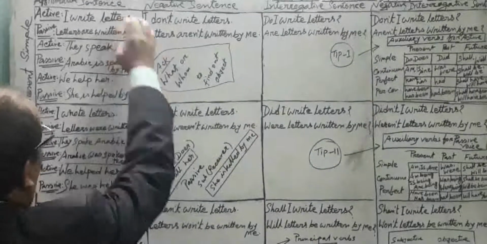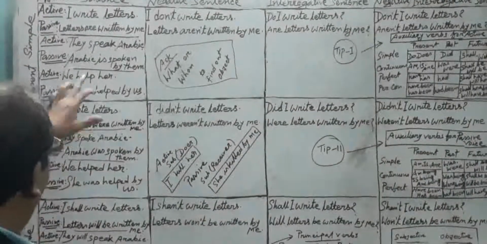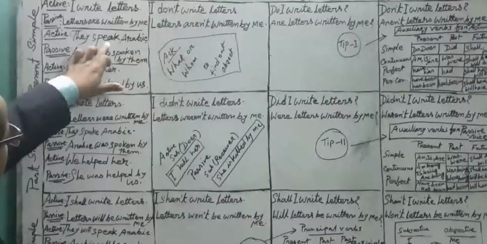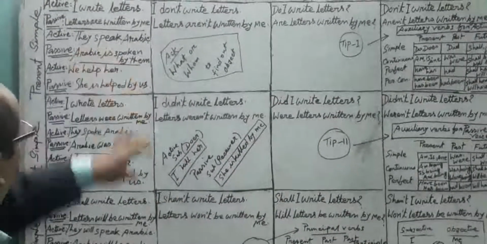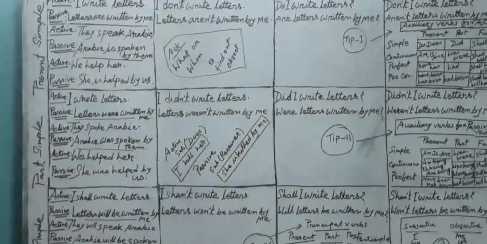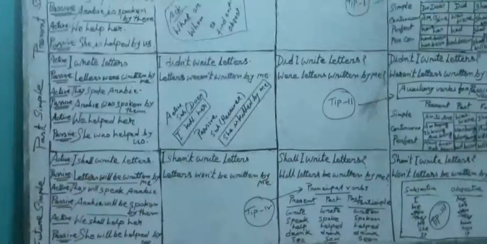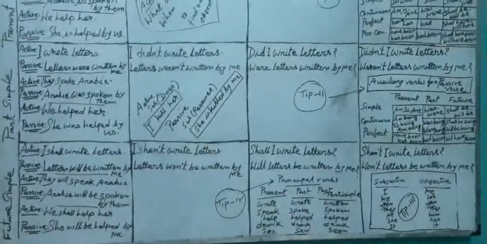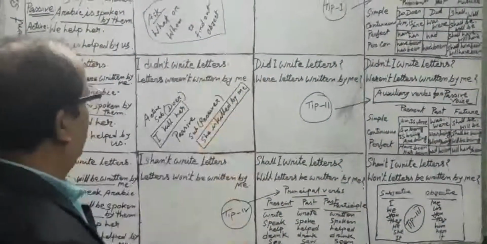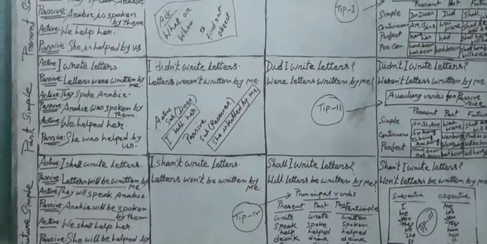Letters. So here letters is the object. Or they speak. What do they speak? If you ask, the answer is Arabic. In the same way, sometimes you may ask with whom. So asking what or whom, if you get any answer, the answer is considered as the object. But if there is no answer, you cannot make it passive.